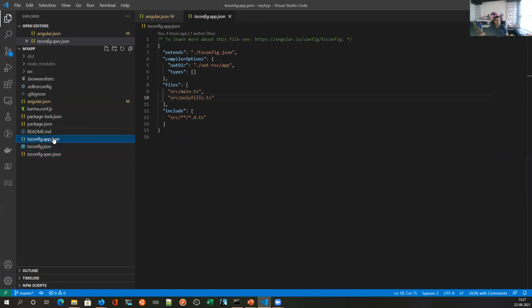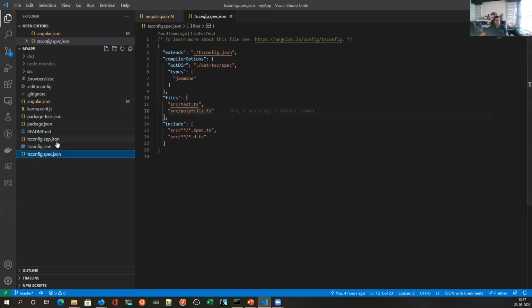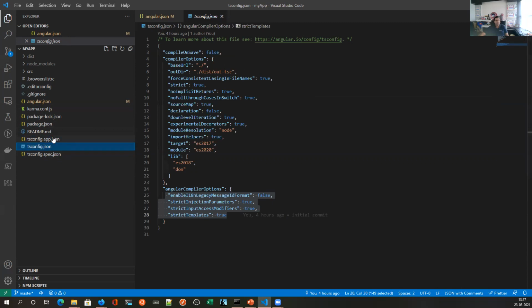So that's why two different files are created. Both are inheriting from tsconfig only. So all these files are absolutely critical for you to understand how to use them. Any questions before I go into the src folder?